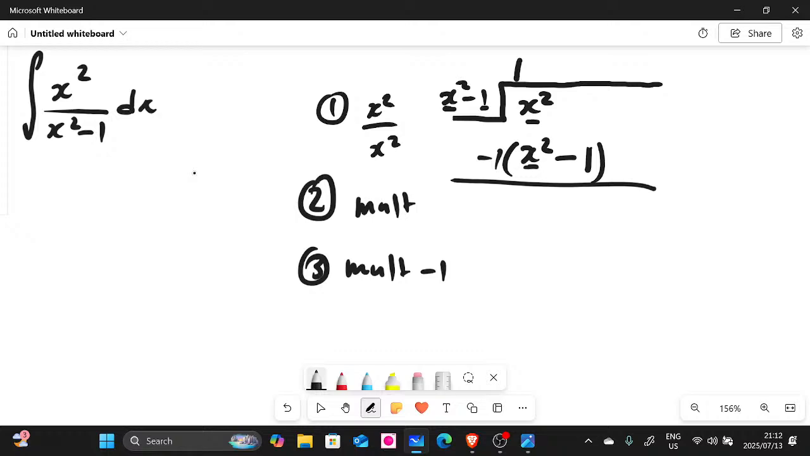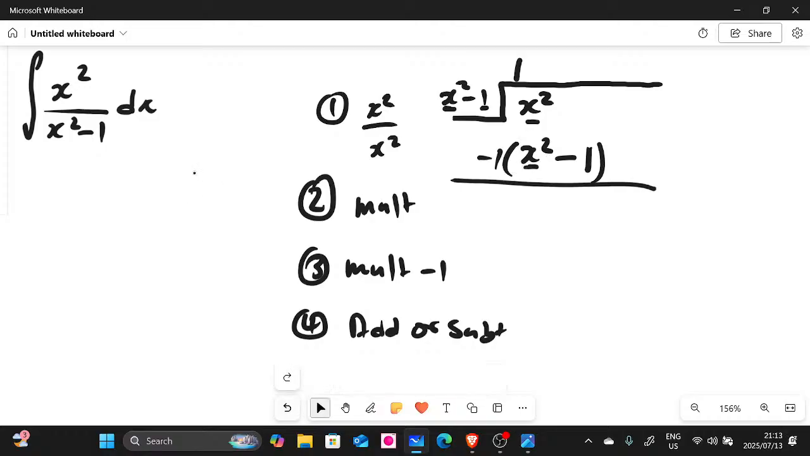And then that is going to give us positive 1. So the fourth step, we add or subtract. So this x squared here, this x squared there, it's going to be negative, and then it's going to subtract with that 1 there. So they're going to give us 0. And then what is it that we'll be left with? We have this negative 1 multiplied by that negative 1. They're going to give us positive 1. So that is our remainder.